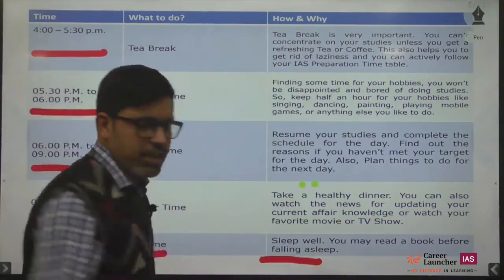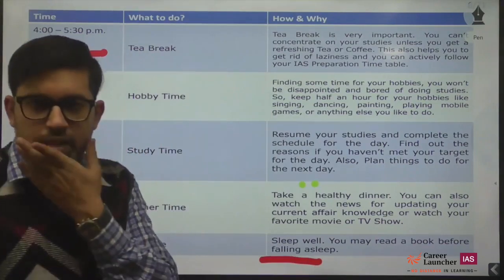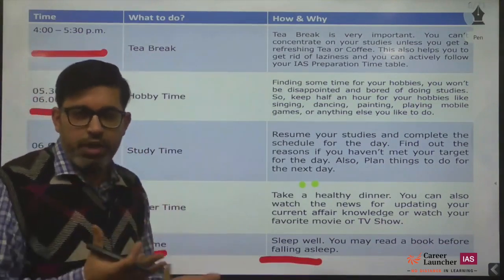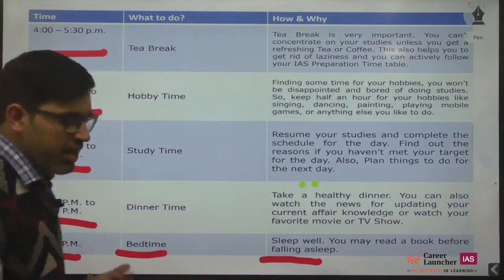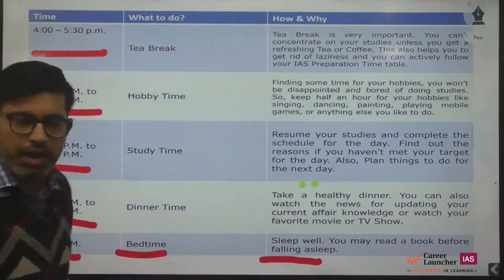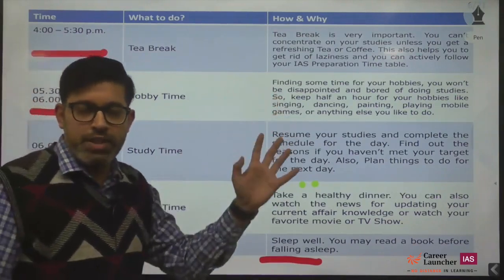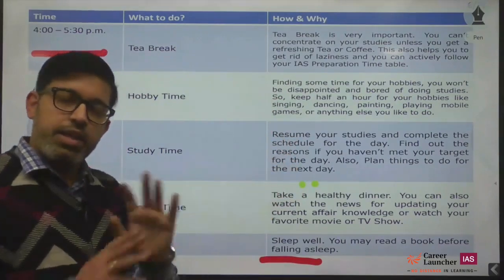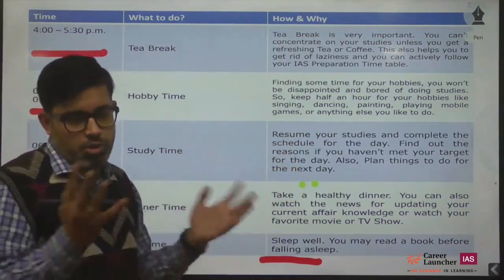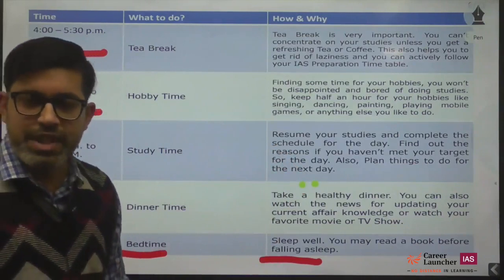Maybe if you want to read something before sleeping, you can have a 15-20 minute reading session, but by 10:30 you should be in your bed. And then 5 o'clock, so roundabout 7 hours of sleep time is there. You will again start with another day of UPSC exam preparation.